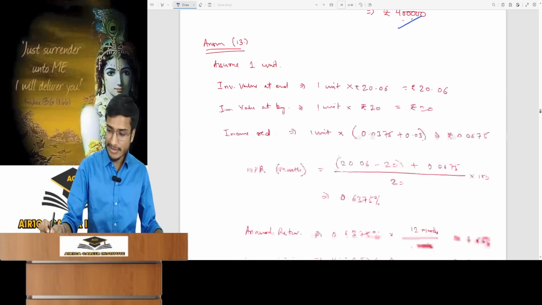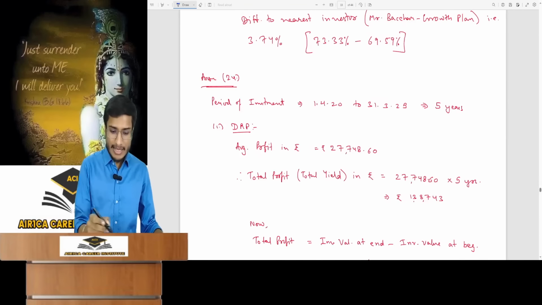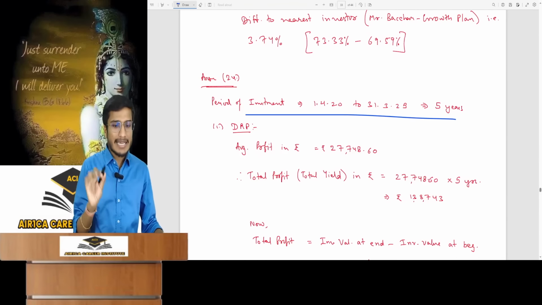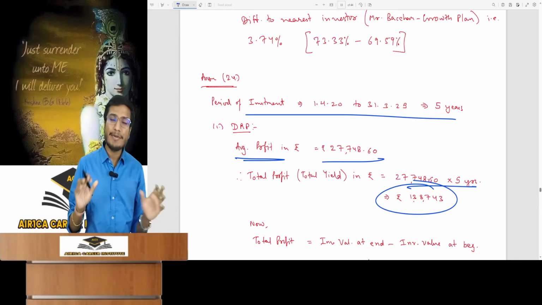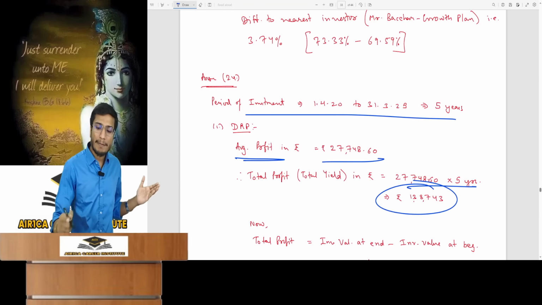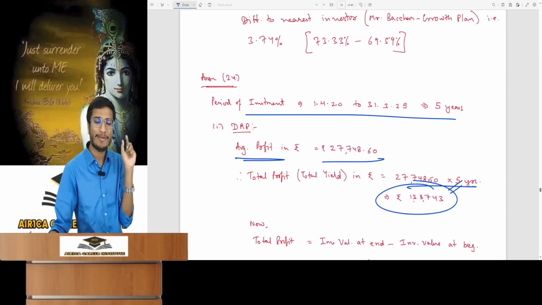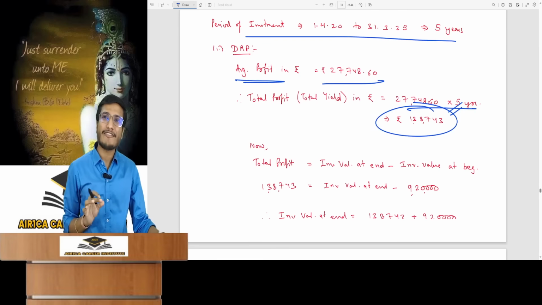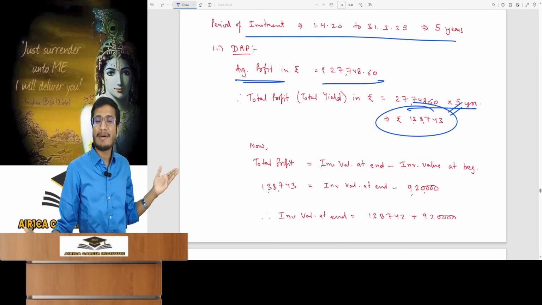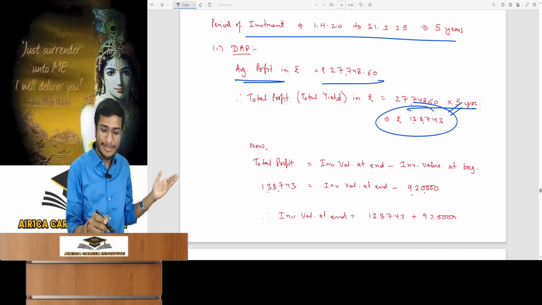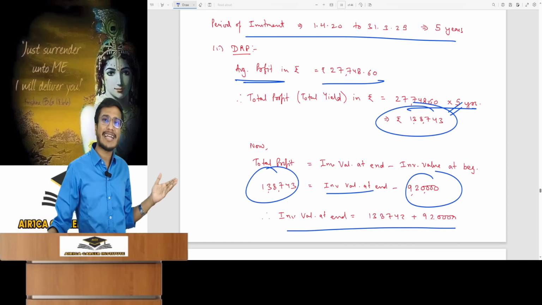Now you see. Investment is 5 years. It's the average profit. So total profit earned in 5 years is this much, which means I received this yield in rupee terms in the dividend reinvestment plan in 5 years. The total yield is known. Total yield or total profit is investment value at end minus investment value at beginning. From this you can calculate the investment value and the total profit. Given the beginning investment value, the ending value can be derived.